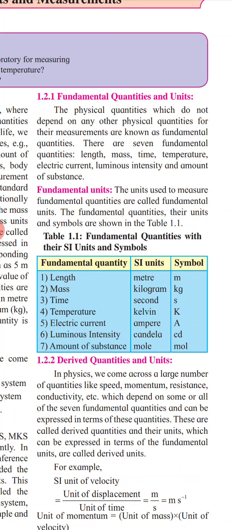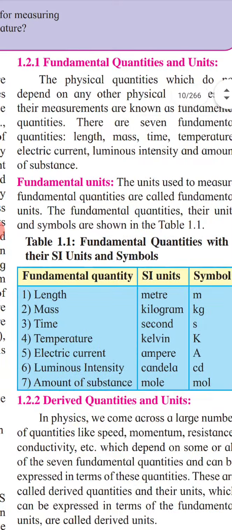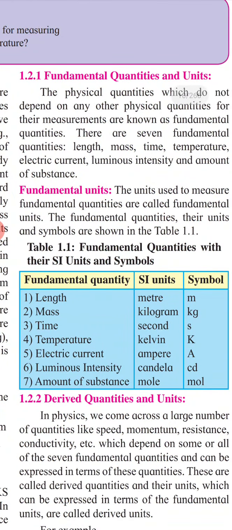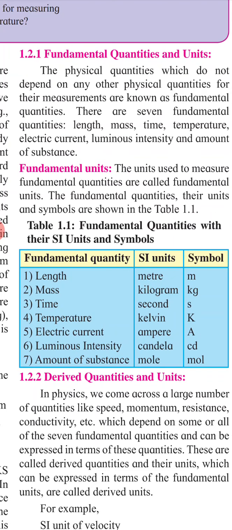The fundamental quantities, their units and symbols are shown in this table. First fundamental quantity is length. Its unit is meter, that is the SI unit, and the CGS unit is centimeter, and its symbol is small m. Then second, mass. Its SI unit is kilogram and its symbol is kg, small k into g. Then time, its SI unit is second, represented by the symbol small s.